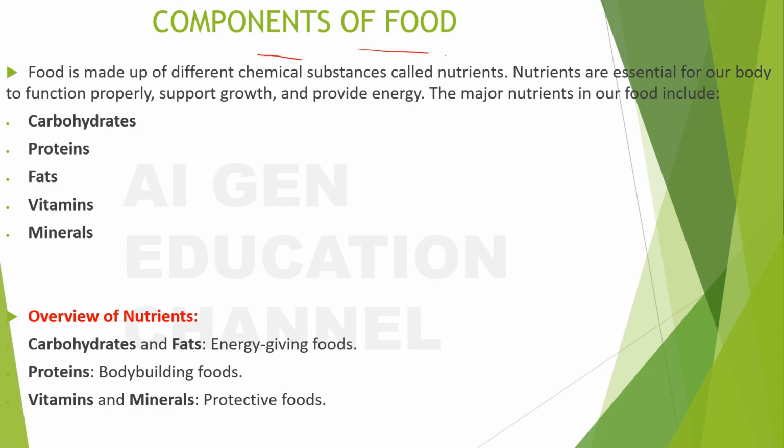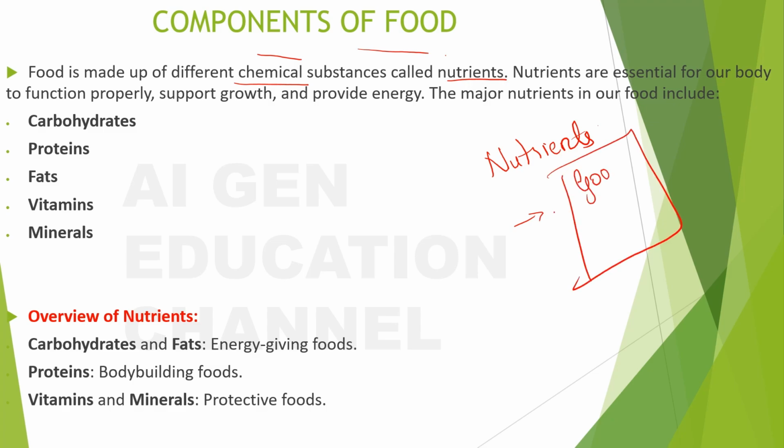Food is made up of different chemical substances called nutrients. Nutrients are essential for our body to function properly, to support growth and provide energy. So what do the nutrients do? The nutrients will help us to have good growth, right? And the nutrients will provide us with energy and help all our body parts to function properly.